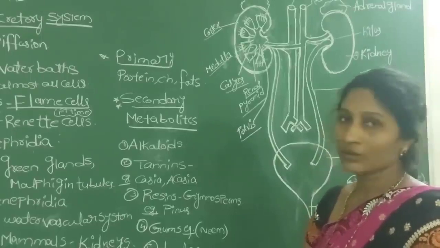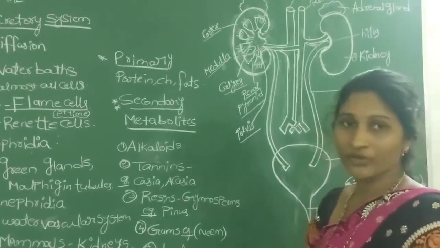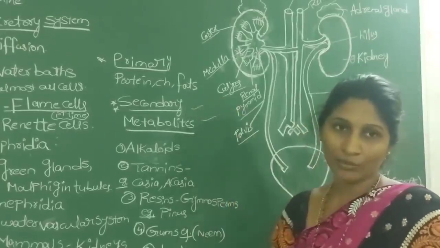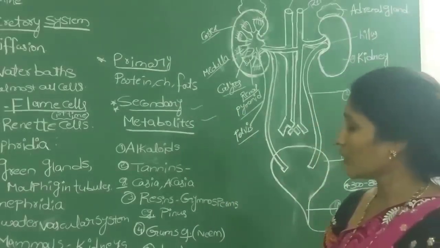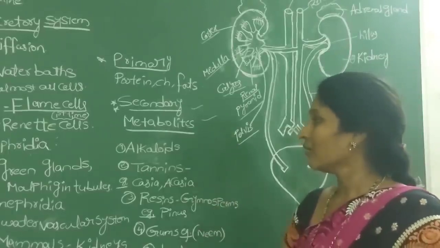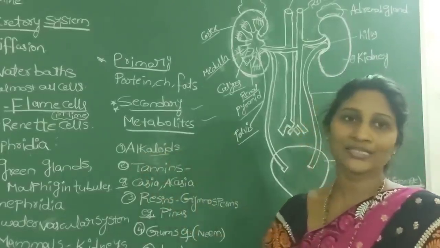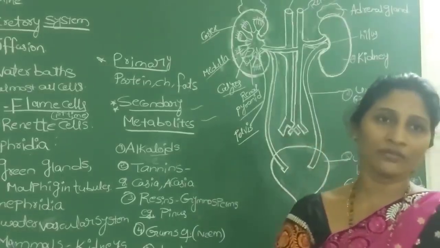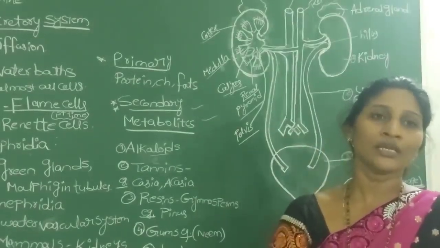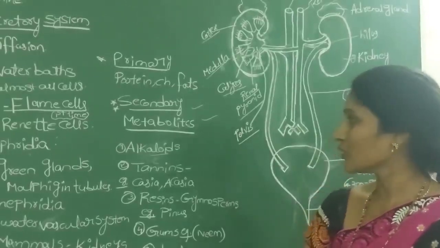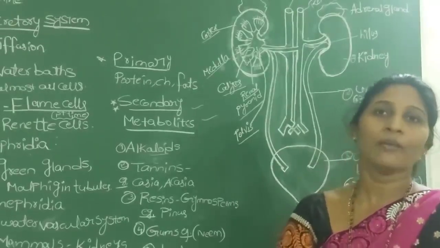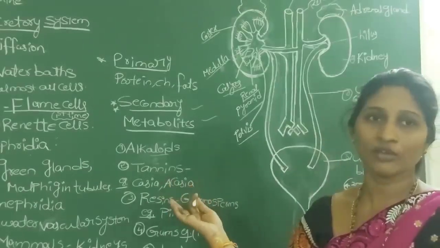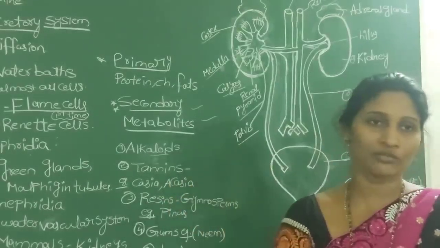The compounds which are not used for general growth and repair of the plant body, we call secondary metabolites. So these secondary metabolites are of different categories. Actually, plants produce these for their own benefit, but even humans use these secondary metabolites in different ways, and we are benefited economically and in other ways.